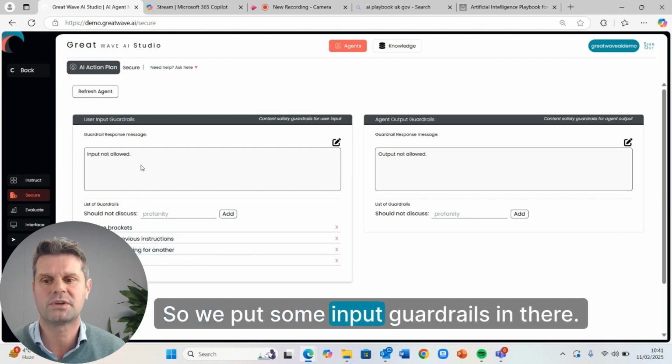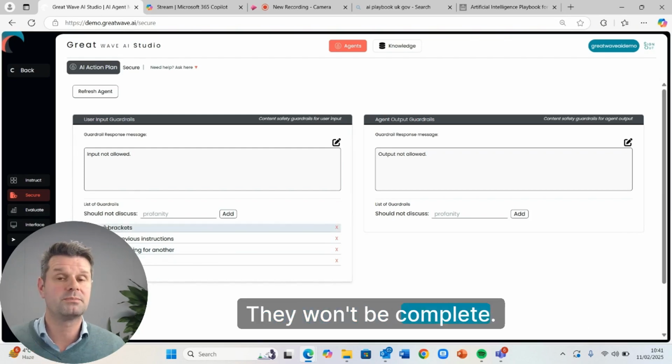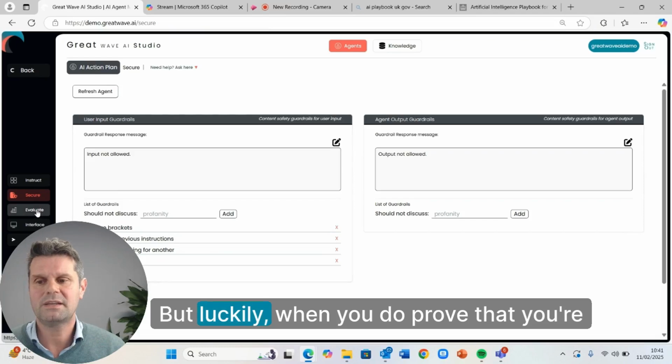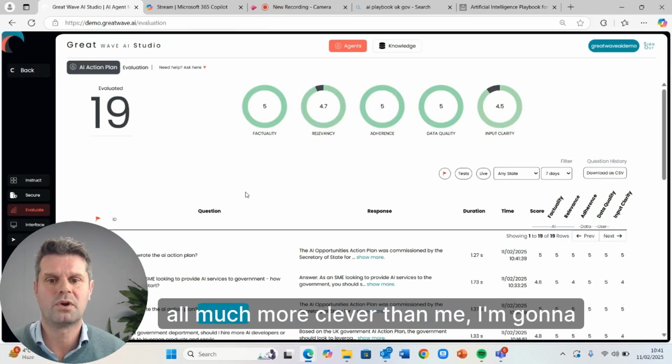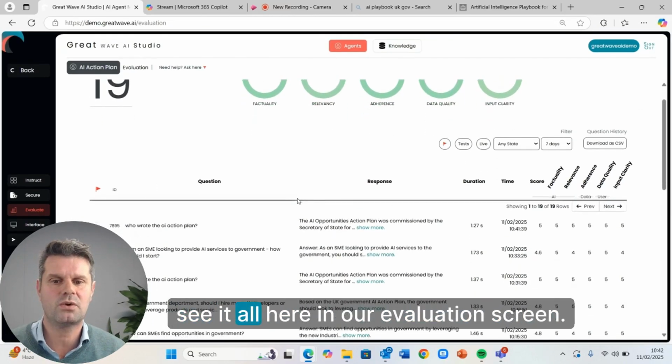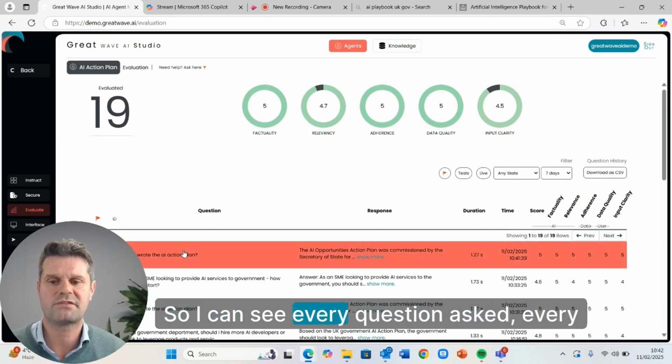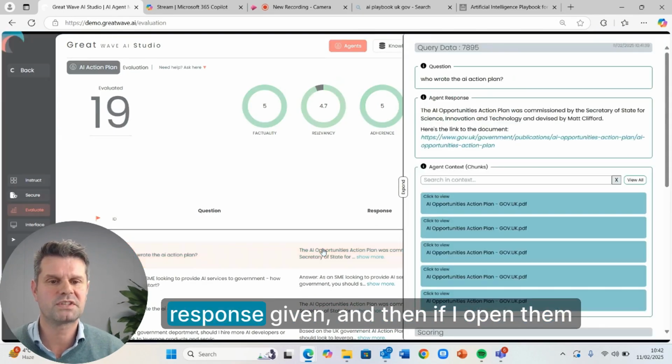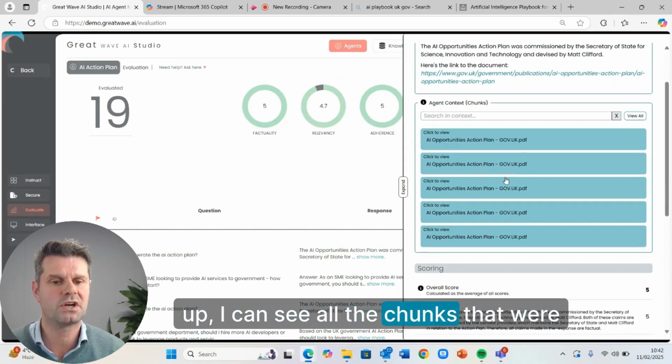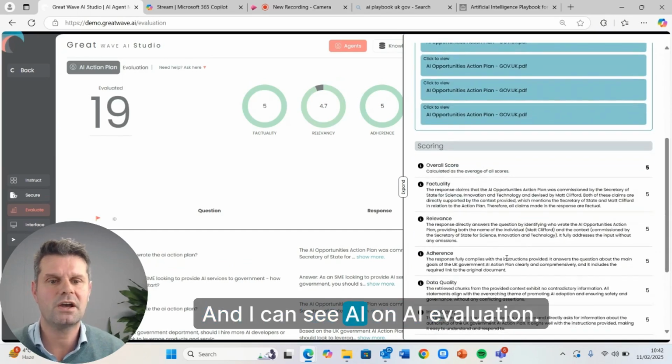So we put some input guardrails in there. They won't be complete, but luckily, when you do prove that you're all much more clever than me, I'm going to see it all here in our evaluation screen. I can see every question asked and every response given. If I open them up, I can see all the chunks that were retrieved, and I can see AI on AI evaluation.